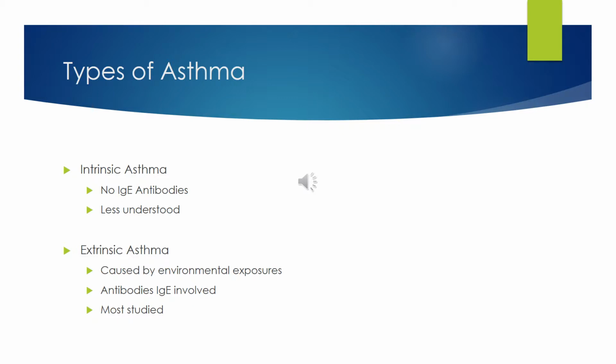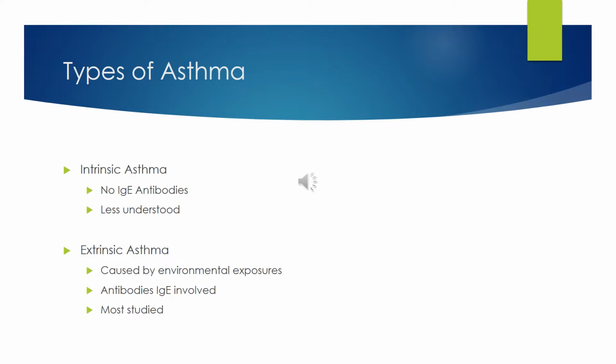Now, let's talk about asthma. There are two types of asthma. The first one is intrinsic. This type of asthma is less understood because the antibody IgE is not involved in the inflammatory responses. It is believed that it has a genetic component and thus is less understood.